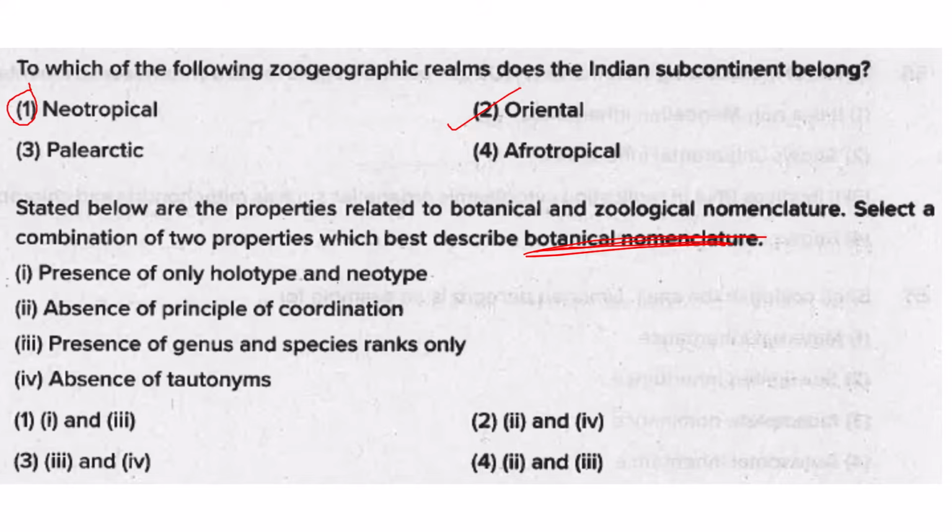That is called the lectotype. So if the holotype was not designated, a specimen is chosen from the original material to serve as the type. That is called the lectotype.